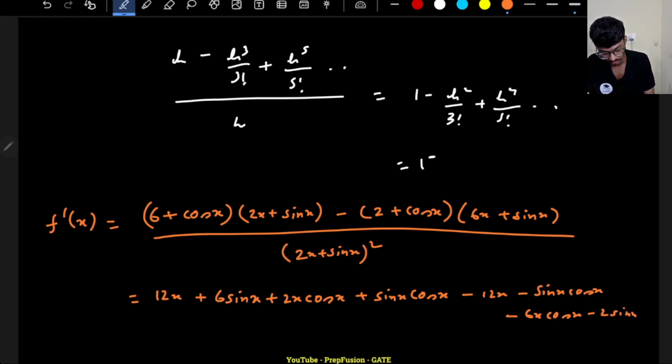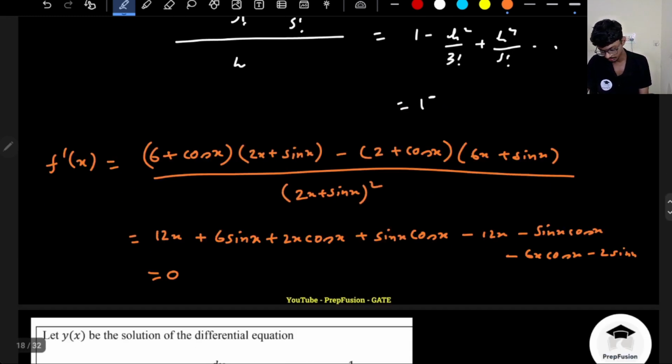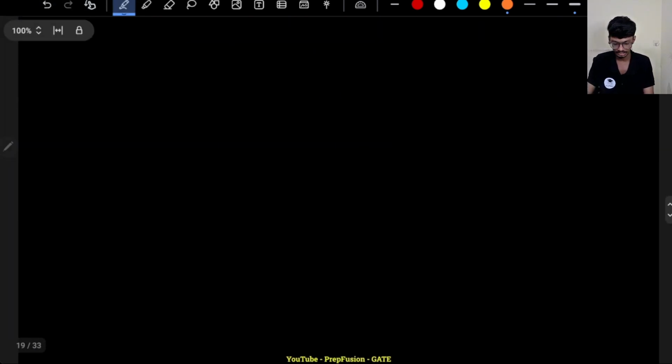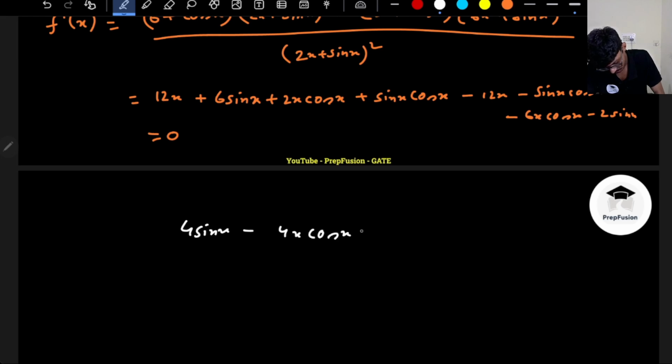I don't care about the denominator, because ultimately for finding minima and maxima I have to equate it with 0. Basically the slope should be 0 at minima and maxima. Here I observe that 12x will get cancelled automatically. 6 sin x will not get cancelled, 2x cos x also will not get cancelled, and sin x cos x will get cancelled. So this will be 4 sin x minus 4x cos x equal to 0.